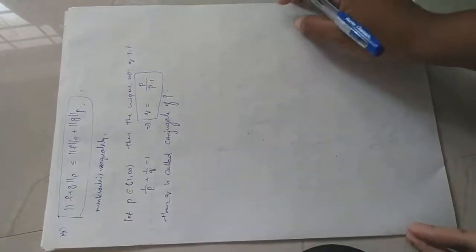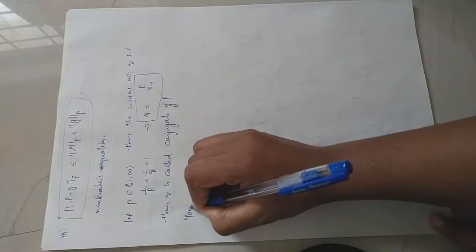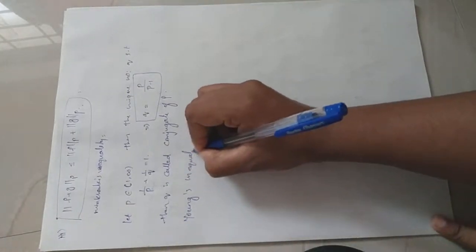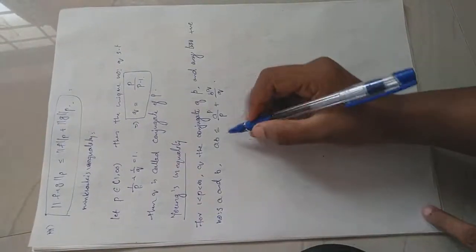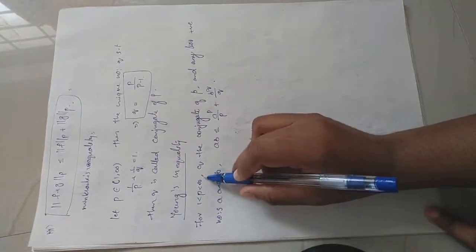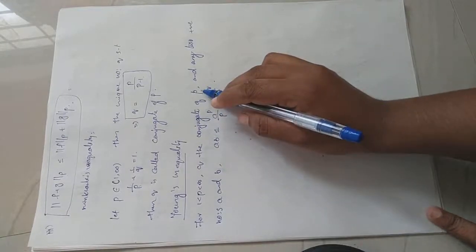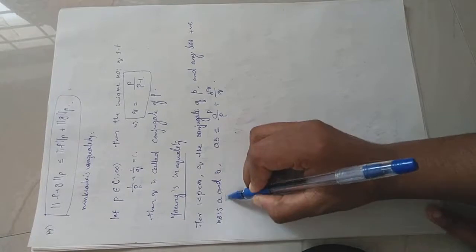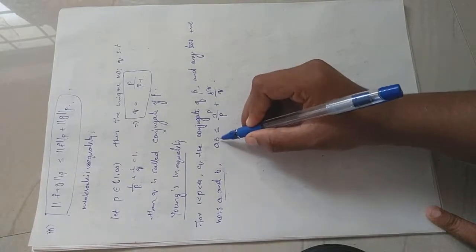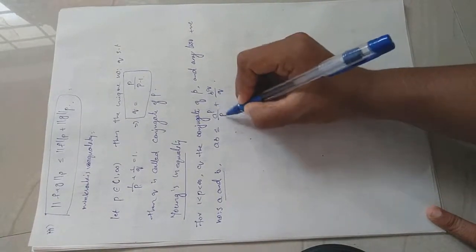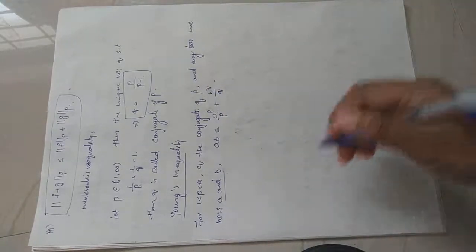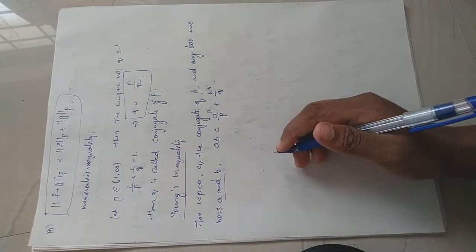Then we go to Young's inequality. For 1 less than p less than infinity, q is the conjugate of p, that means 1 by p plus 1 by q equal to 1, and any two positive numbers a and b, we need to prove that ab is less than or equal to a raised to p by p plus b raised to q by q. This inequality is called Young's inequality. So how will we prove this statement?